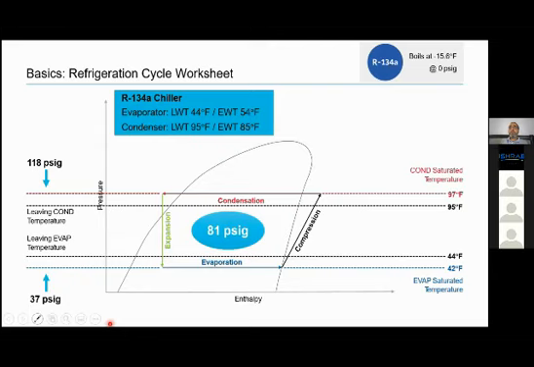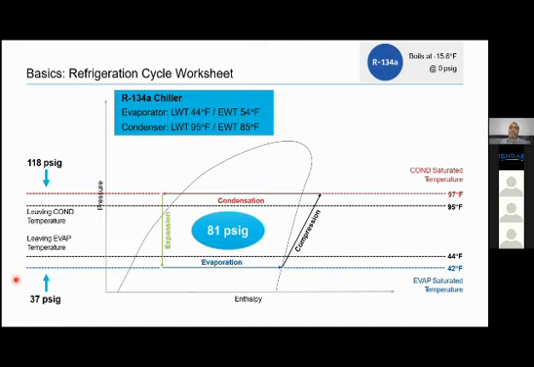Now we look at it in terms of pressure. What will be the pressure of refrigerant at 97 degree Fahrenheit? It is 118 psig. What will be the pressure of refrigerant at 42 degree Fahrenheit? It is 37 psi.